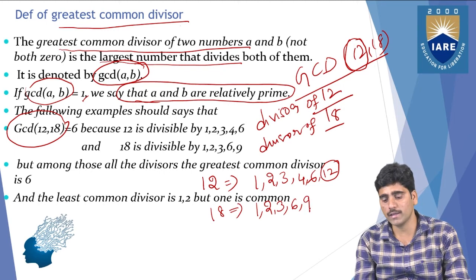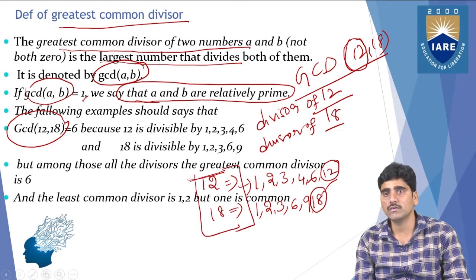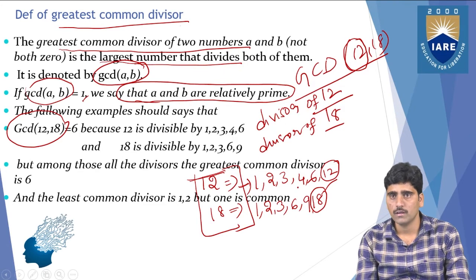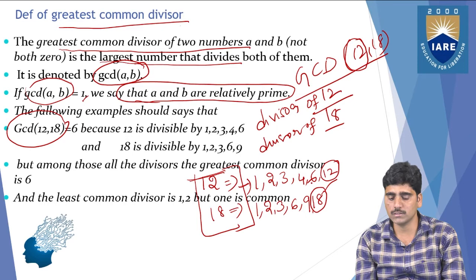The next, 9, also divides 18, and then 10, 11, 12, nothing. And 18 also divides 18. So the divisors of 12 are 1, 2, 3, 4, 6, and the divisors of 18 are 1, 2, 3, 6, 9.